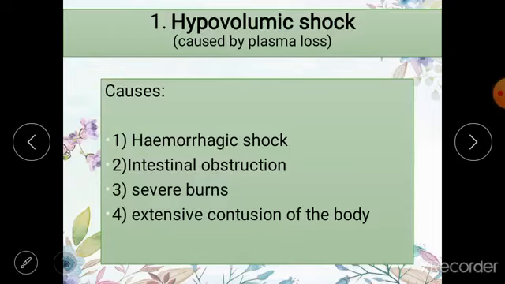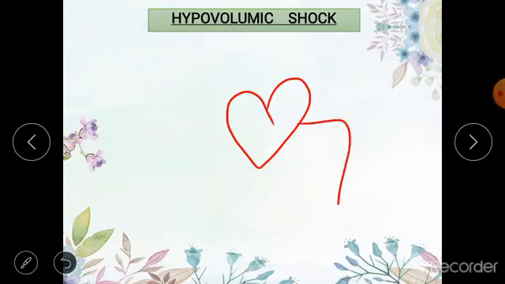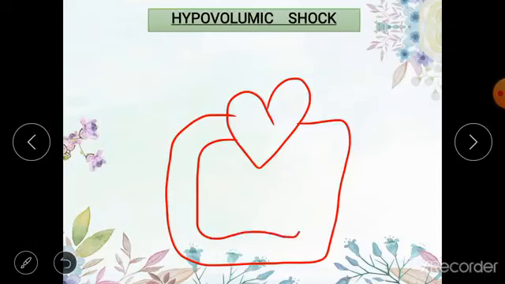So, let us now discuss the mechanism of hypovolemic shock, but before we discuss it, I would like to discuss some basic knowledge with you. You must remember what is cardiac output. Cardiac output is the amount of blood which is pumped by the heart per minute. And what is venous return? Venous return is the amount of blood which returns to the heart per minute. So cardiac output is the amount of blood being pumped by the heart, and venous return is the amount of blood returning back to the heart.